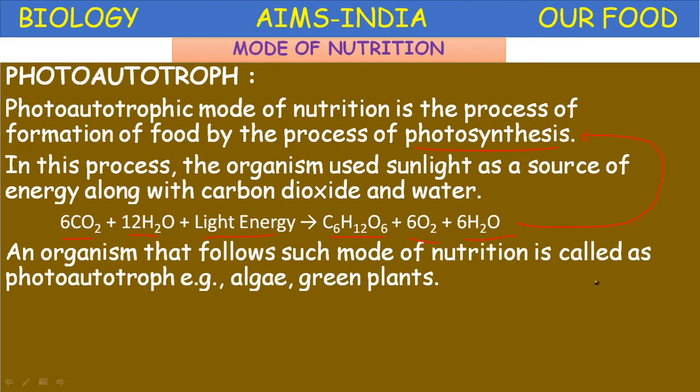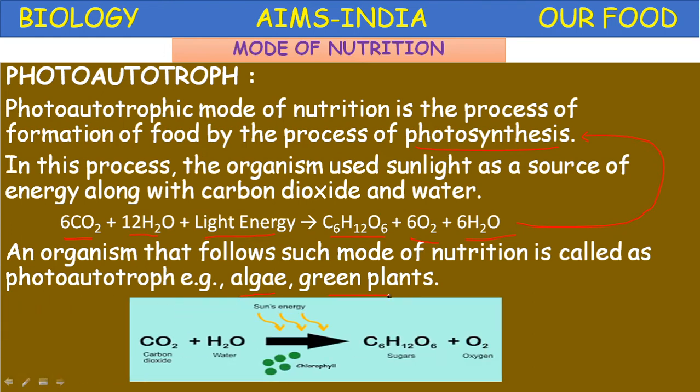An organism that follows such a mode of nutrition, photosynthesis, is called a photoautotroph. Examples: algae and green plants. So this is the equation. In the presence of carbon dioxide, water, sunlight and chlorophyll, the green plants synthesize sugars. During this process, oxygen is also produced. So this is the autotrophic mode of nutrition, the photoautotrophic mode of nutrition.